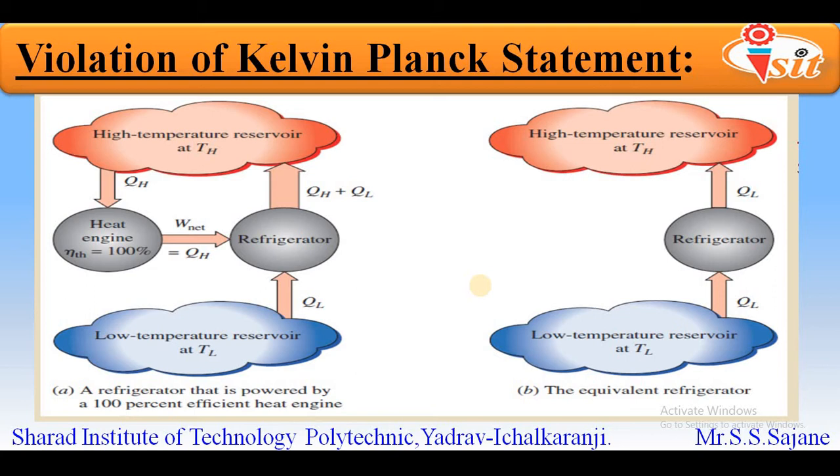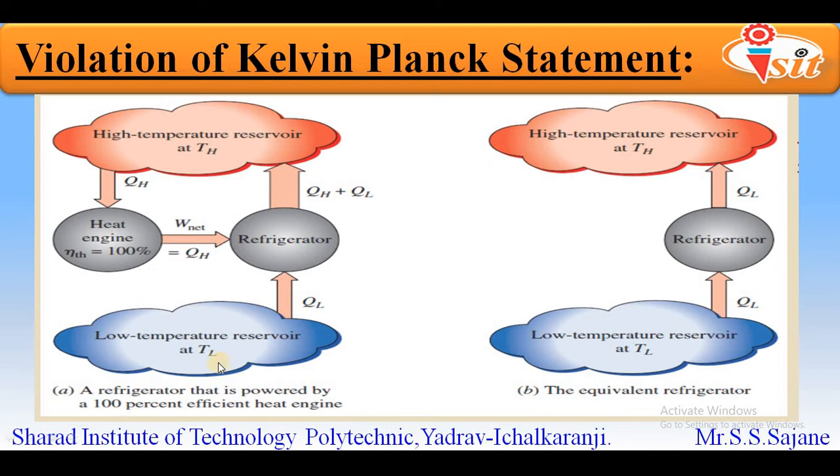Before starting with the actual explanation, I would first like to introduce the terms involved in this diagram. We have a high temperature reservoir, which is indicated by the red color. At the bottom, we have a low temperature reservoir, which is indicated by blue color.